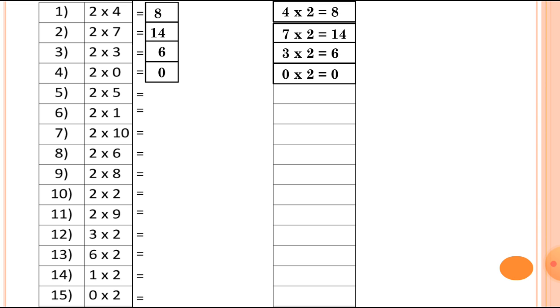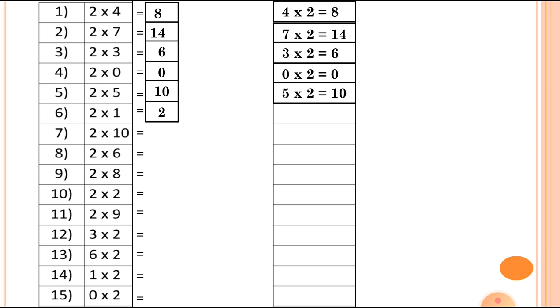Now number 5, here is 2 fives is equal to 10. Then the multiplication fact is 5 twos are 10. Then number 6, if 2 ones are 2, we can write down the new multiplication fact, 1 two is 2.